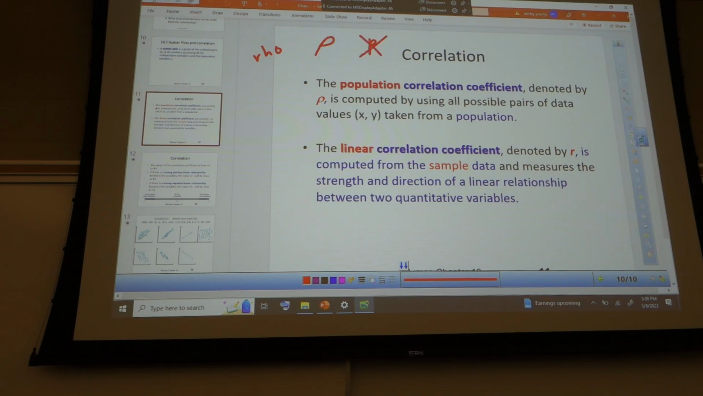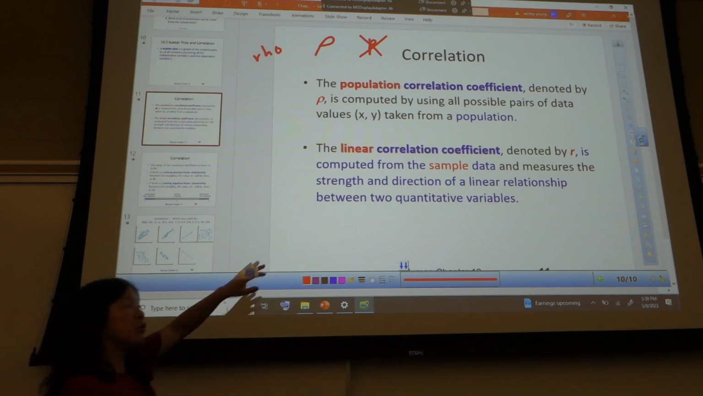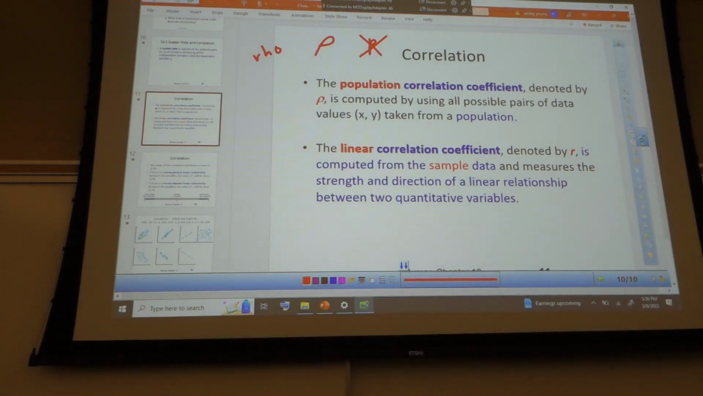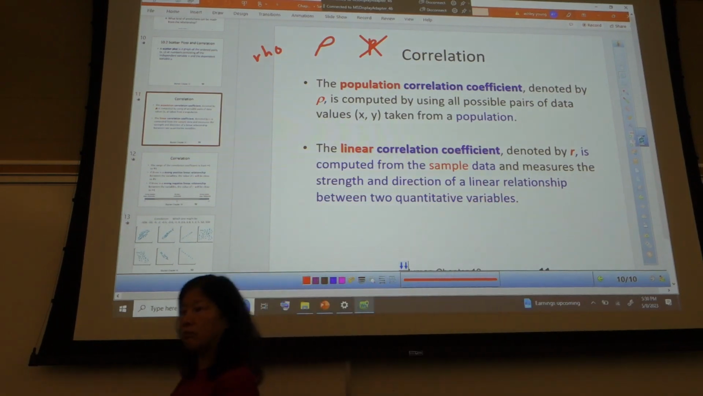Rho, R-H-O. Keep going. The linear correlation coefficient, denoted by R, is computed from the sample data and measures the strength and direction of the linear relationship between two quantitative variables. Good. All right, so again, we're looking at correlation coefficients. R is the one for the sample. That's the one that you folks are going to be computing. We can actually compute it from the sample, and we use that to predict what rho is for the whole population.